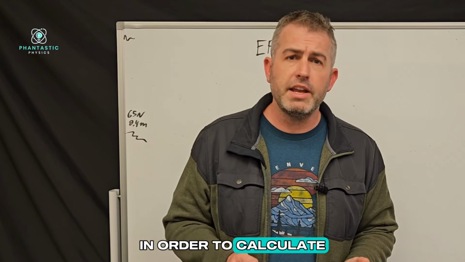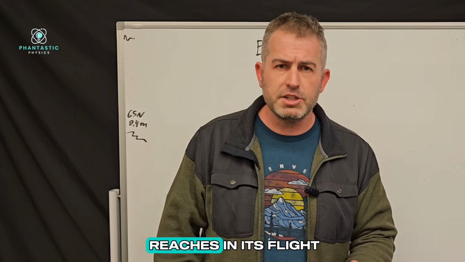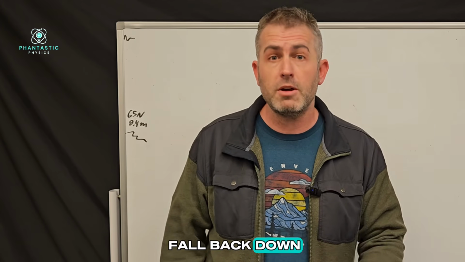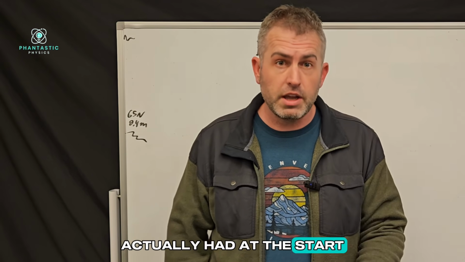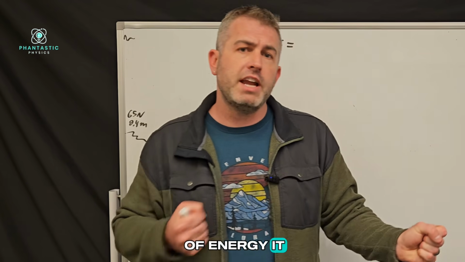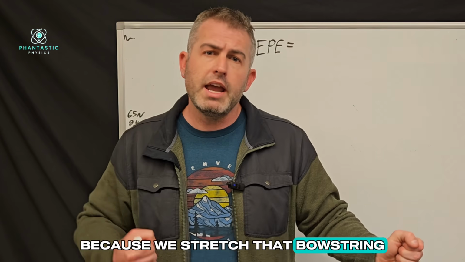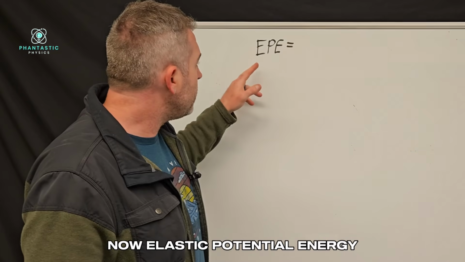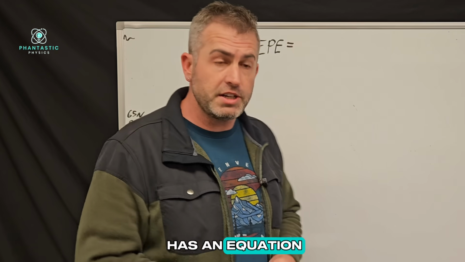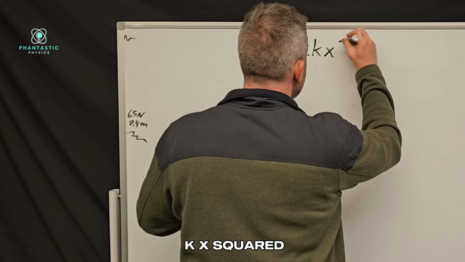In order to calculate how fast the arrow is moving when it leaves the bowstring and how high it reaches in its flight before it starts to fall back down, we need to know how much energy the arrow actually had at the start. And remember, the type of energy it had was called elastic potential energy because we stretched that bowstring and then that is stored energy that's going to be given to the arrow. Now, elastic potential energy has an equation. It's equal to 1/2 kx squared.